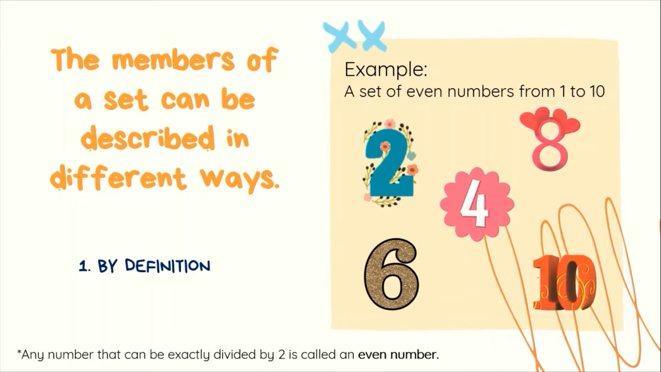So itong mga number na to ay mga members ng set of even numbers from 1 to 10. Pero bakit kaya walang 1, walang 3, walang 5, 7, or 9? That is because those numbers are not even numbers. Though kasama sila sa counting numbers from 1 to 10, the given set is only describing the even numbers from 1 to 10. Therefore, those numbers that are not even are not members of the set. Hindi sila kasali.